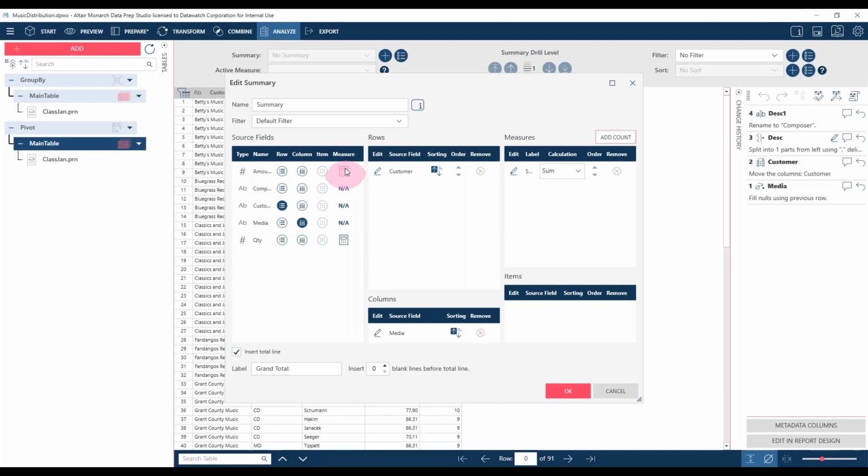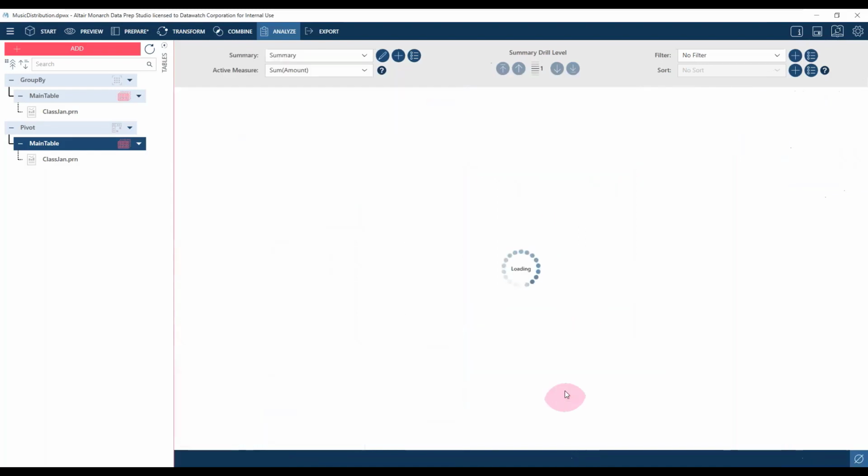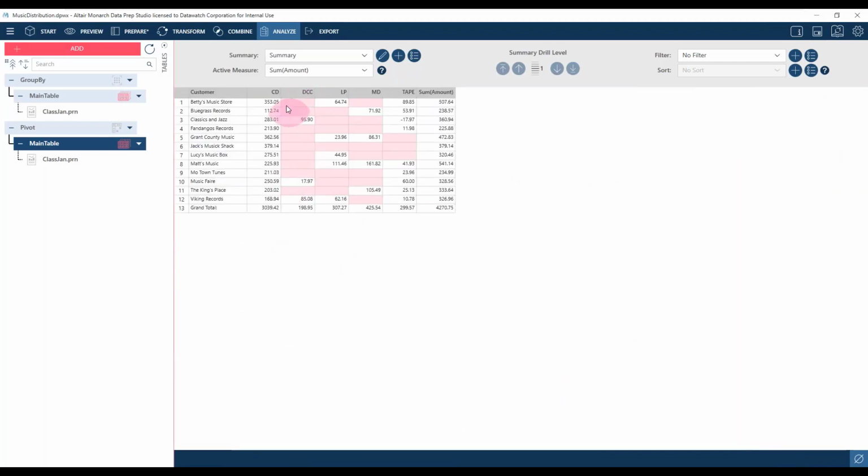And then we would choose our amount as a measure. In fact, I'll choose the quantity as a measure as well, as one of the options we didn't look at in Classic, which we do have available, we can look at here. So now we've got two different things going across. We've got the media as an across column, and we've got the two different measures, which traditionally would be two different columns as well. So by default, we only see one of the measures at a time. So even though you saw we selected the quantity and the amount as measures, we're only looking at the amount here. So when you have multiple measures, you have an option of choosing which measure you look at.